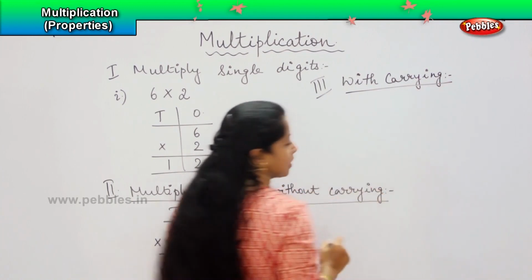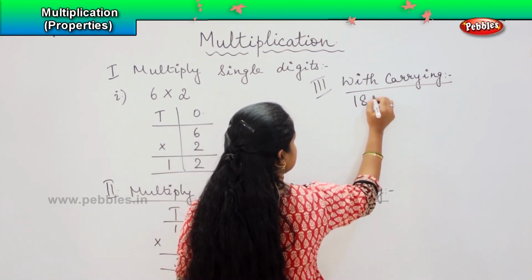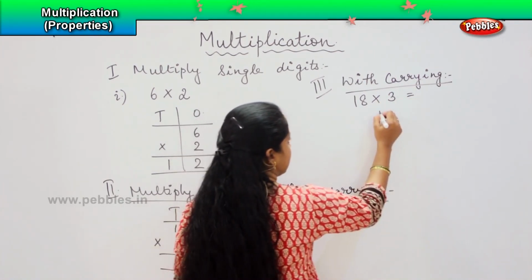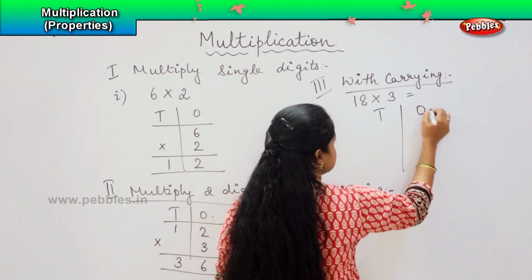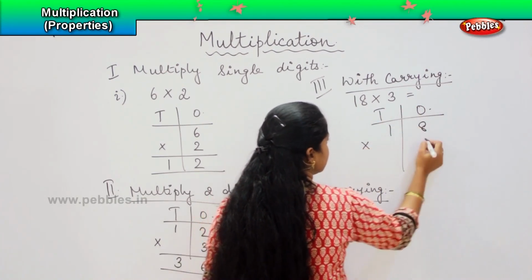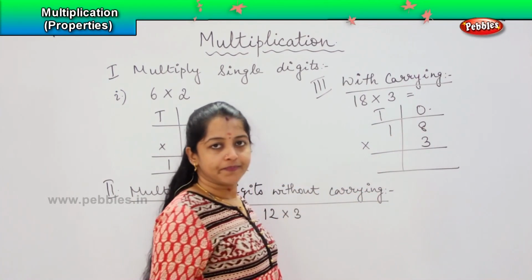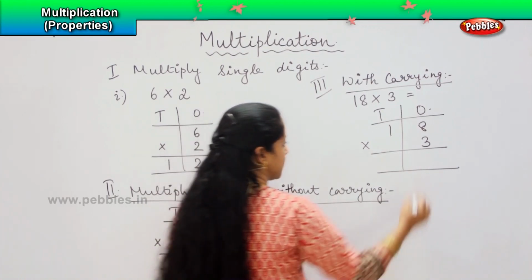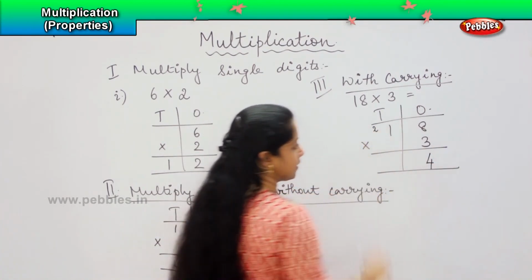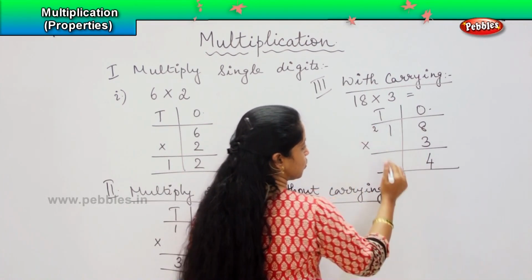Now the question is say 18 into 3. Tens, ones. What is 8 into 3? 8 threes are 24, right? So 4 here and 2 is carried forward. So 1 into 3 is 3, and 3 plus 2 is 5.